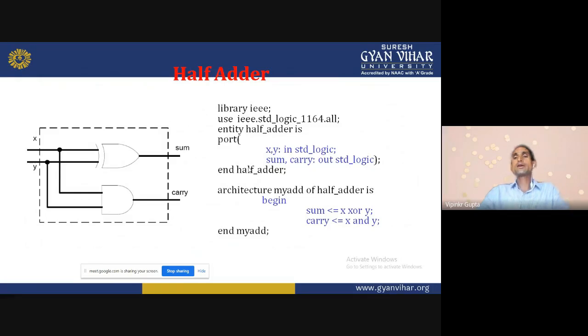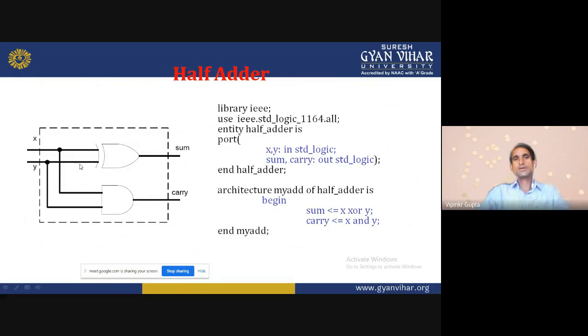Now architecture my_add. This is the architecture name. We can choose any name. Half_adder is the entity name, as we saw in yesterday's lecture. Begin is the keyword. Sum: what is the sum?